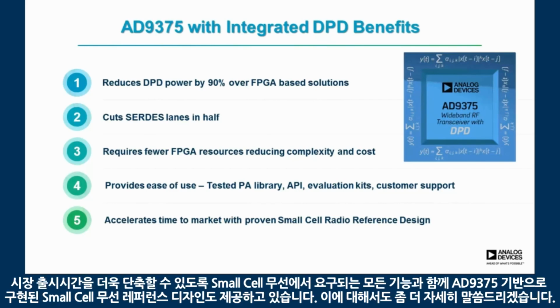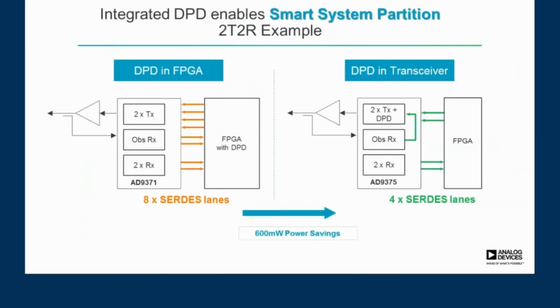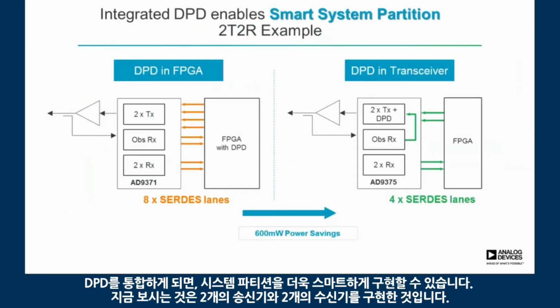And in order to further accelerate time to market, we have also provided a small cell radio reference design that implements the AD9375 alongside everything else that's required for a small cell radio. And I'll talk a little bit more about that as well. So what integrating the DPD really does is it enables a smarter system partition.